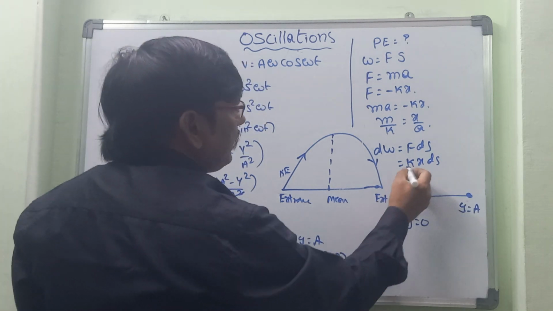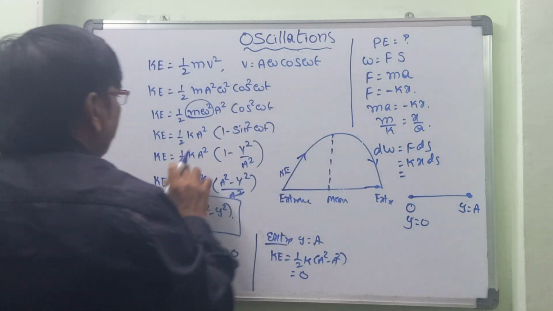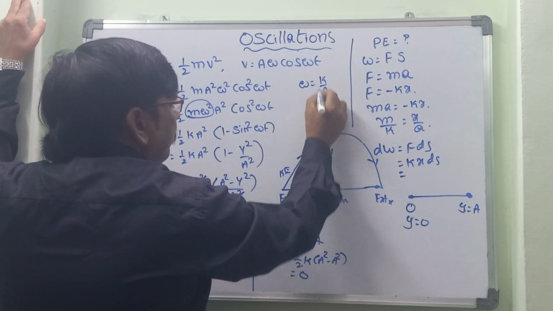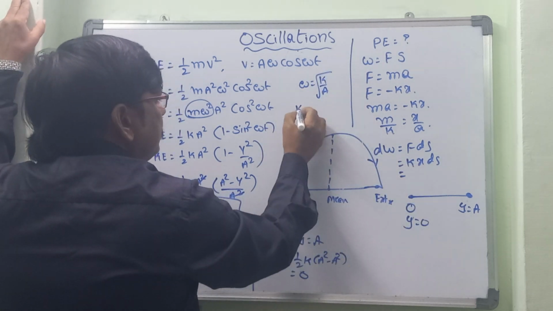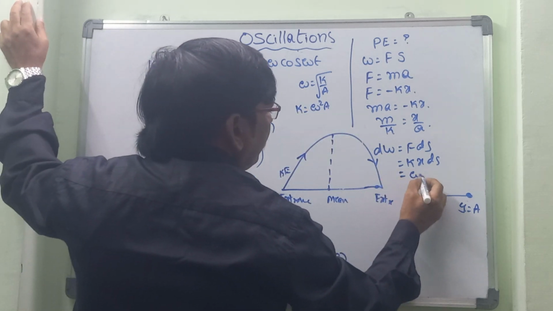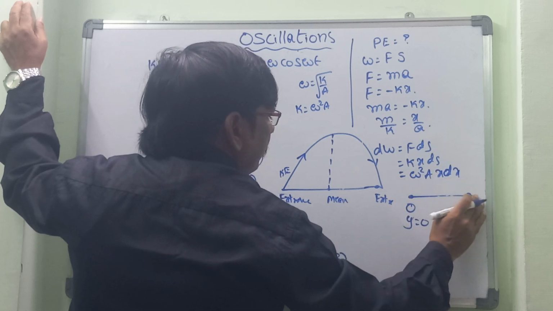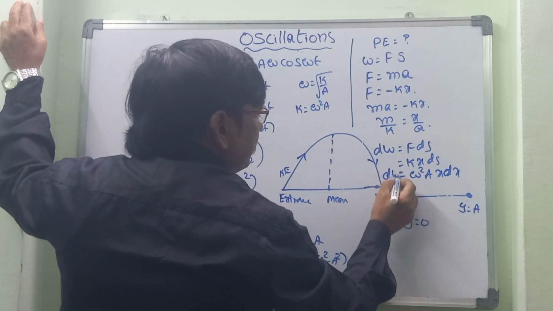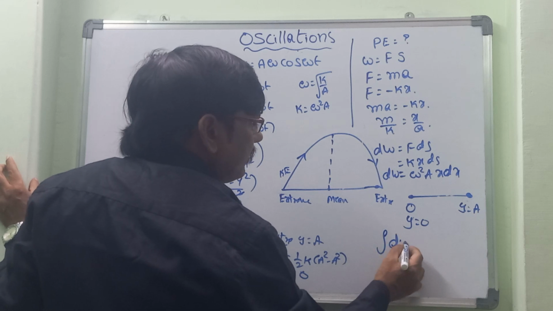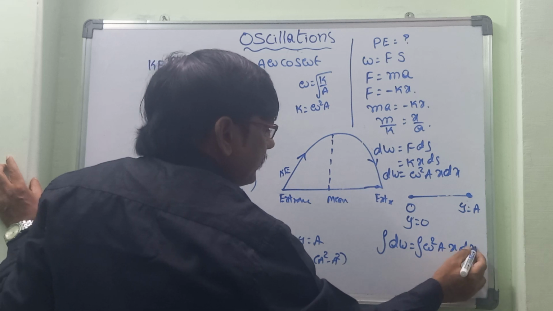So for this one, omega is equal to what we can consider? Omega is equal to root of K by A. So here K is equal to omega square A. Then F is equal to omega square A x, so dW is equal to omega square A x dx. Now let us do the integration. So we get integral dW is equal to integral omega square A x dx.